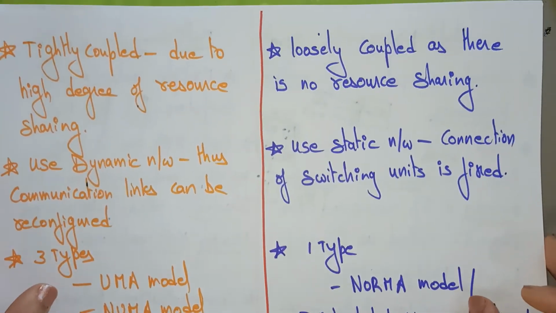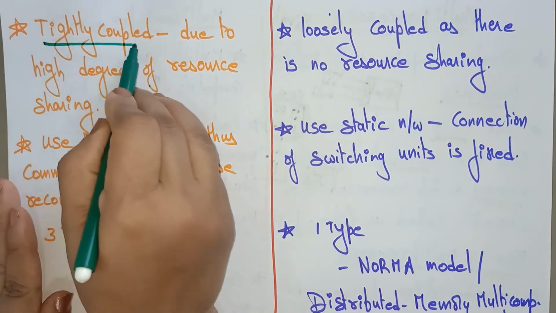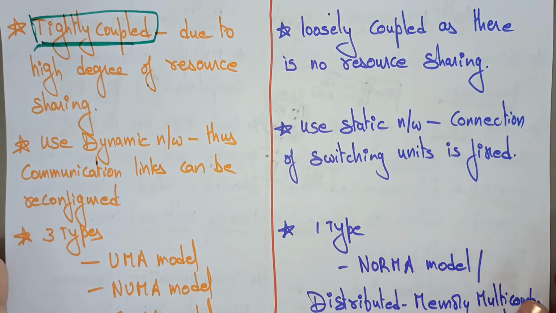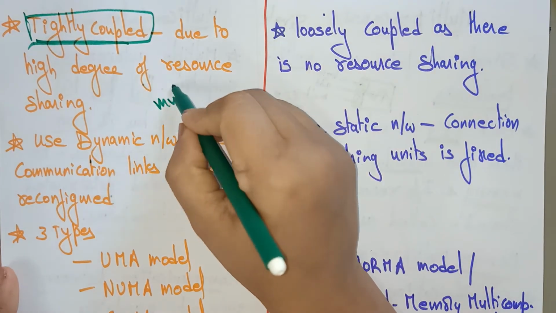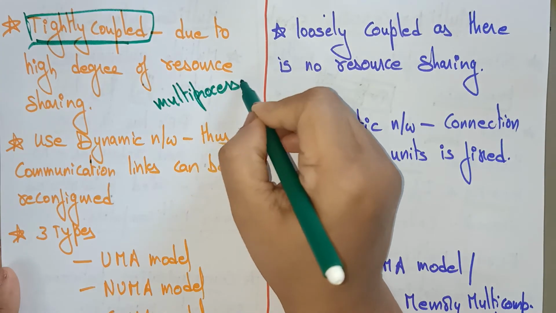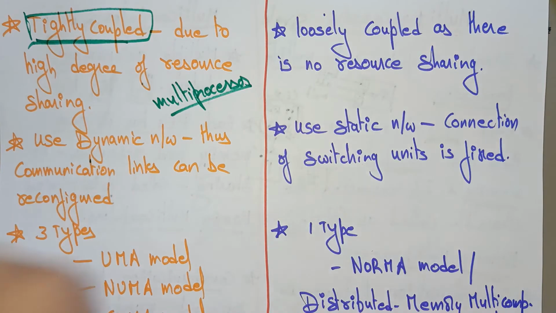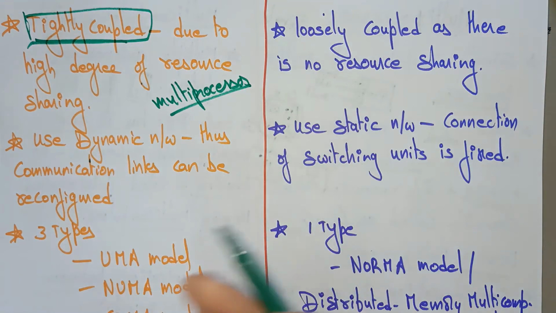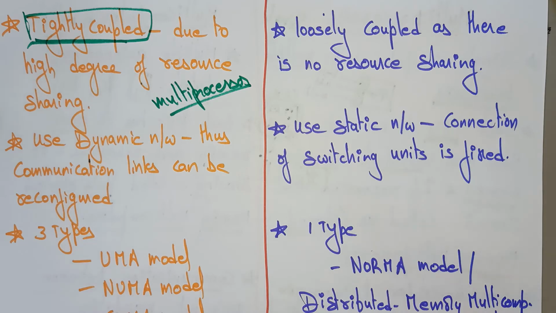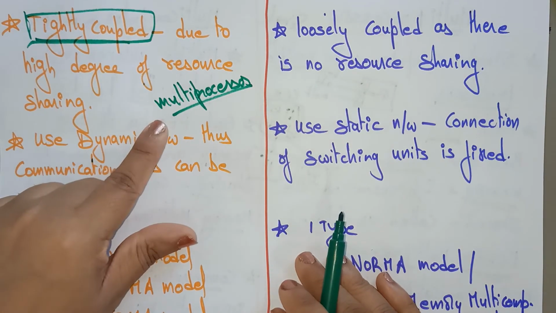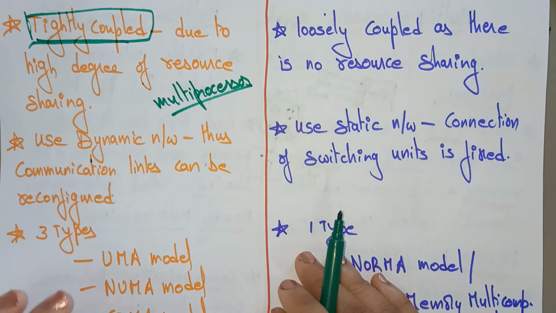Now, a multiprocessor is tightly coupled. Why am I saying this? Because of the high degree of resource sharing, each processing element is sharing the same resources. So obviously everything will be tightly coupled. One after another they have to use the memory. That's why multiprocessors are tightly coupled due to the high degree of resource sharing.